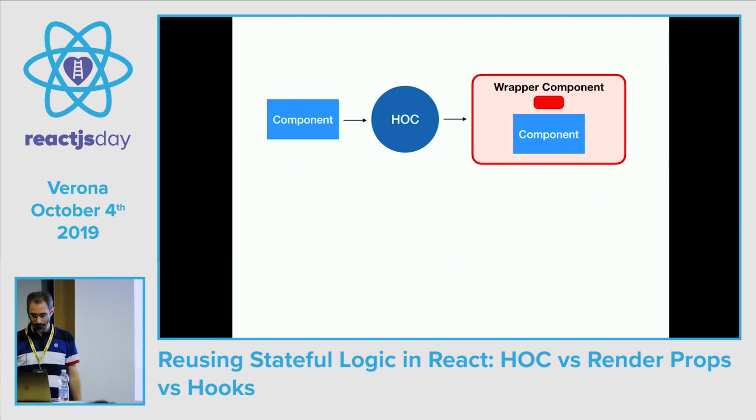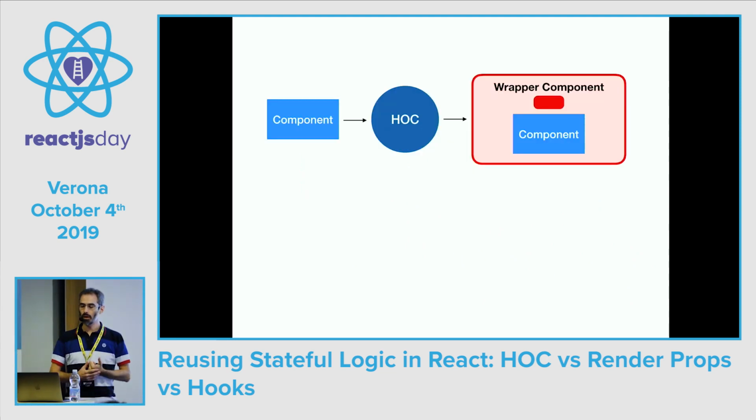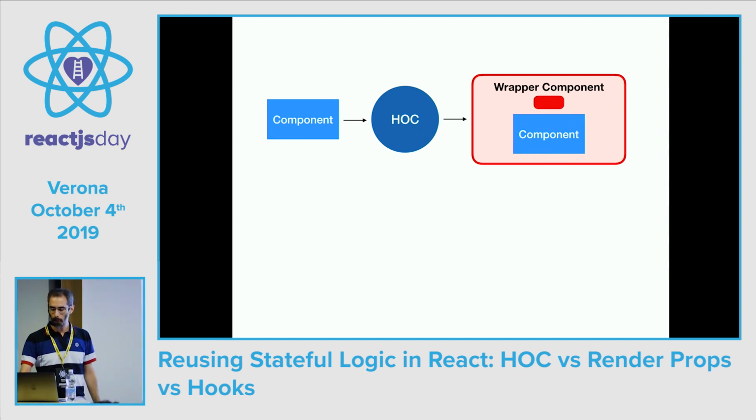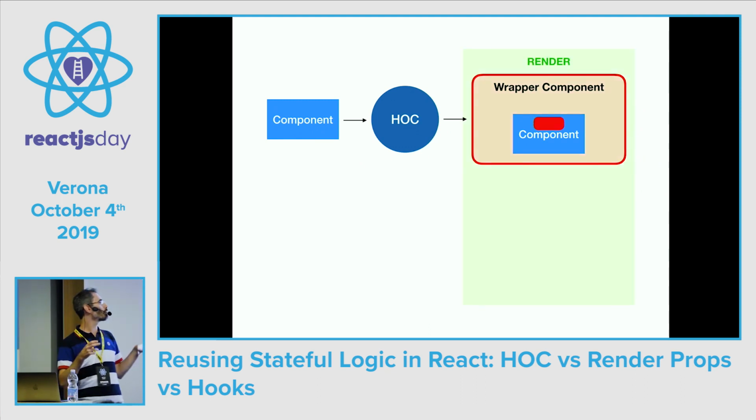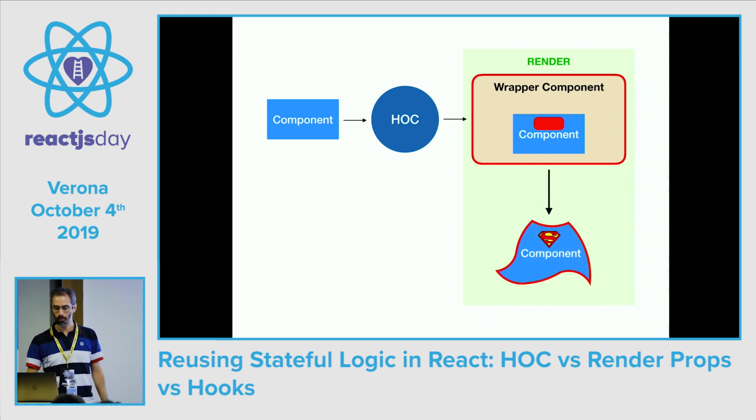How does it work? Well, we wrap our components with the higher order component function, and we have back a wrapper component, and we render this wrapper component. This wrapper component, in turn, renders our component, passing to it the superpowers via props. So passing to it the state that it wants to share via props, so that we have our superpowered component.